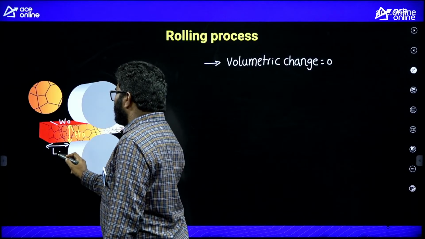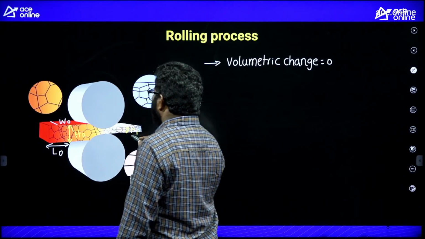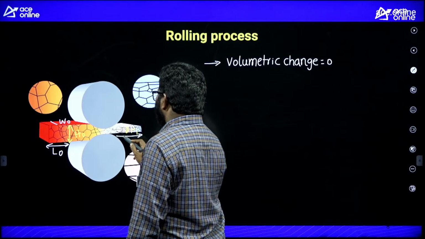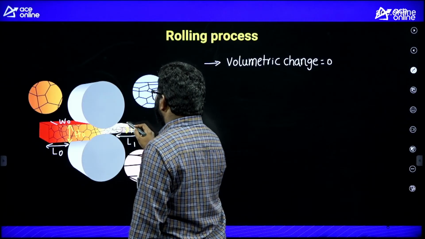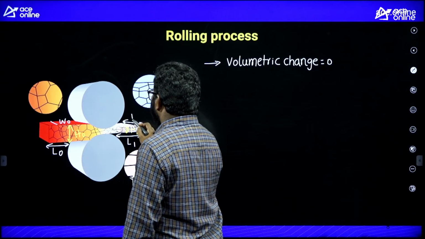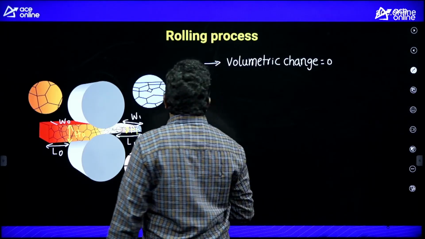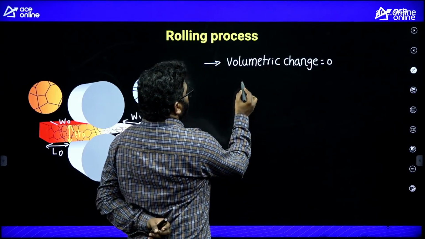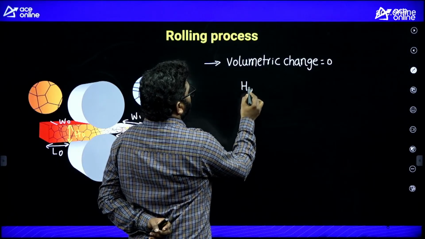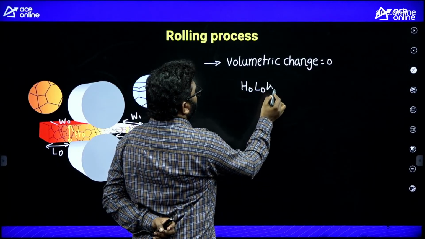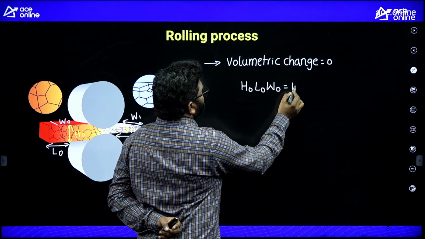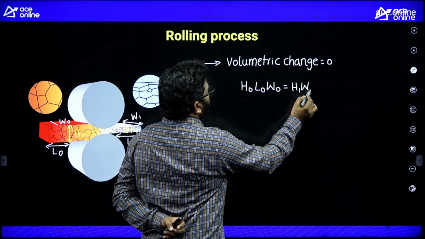After rolling, H1, W1, L1. So H0, L0, W0 is equal to H1, L1, W1.